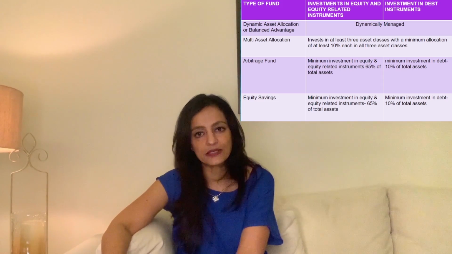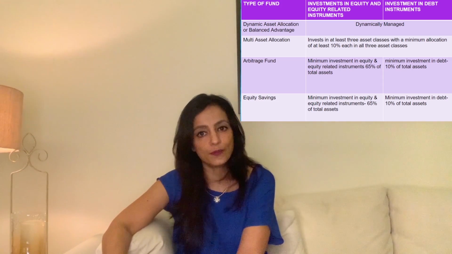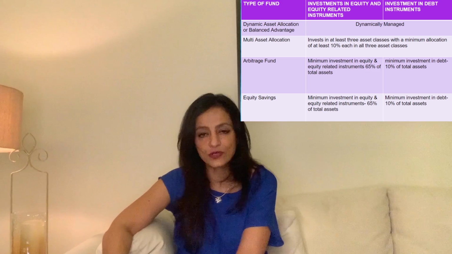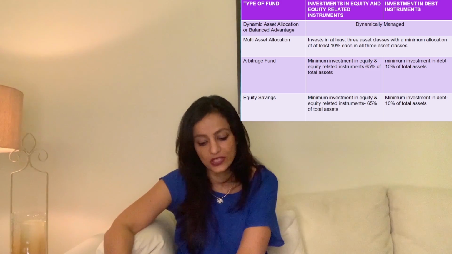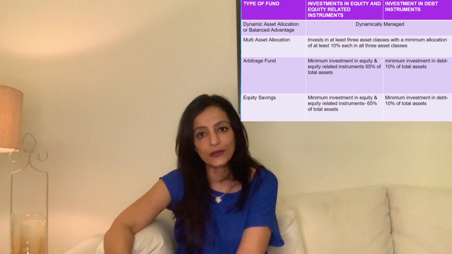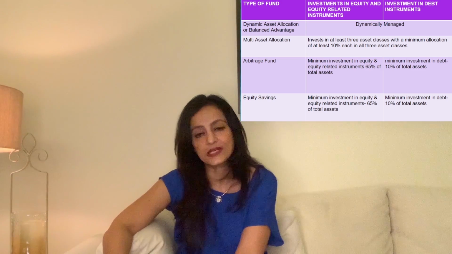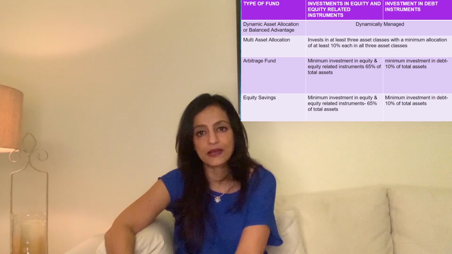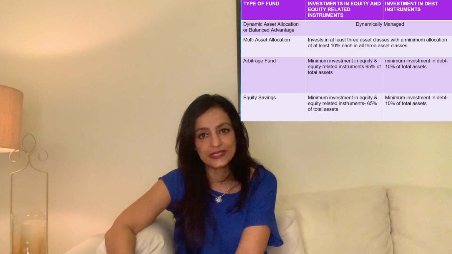Then there is a sixth category called the arbitrage fund. Now, arbitrage fund, SEBI says, is supposed to have mostly an arbitrage strategy, and the minimum in equity and equity related instruments in an arbitrage fund has to be 65%.